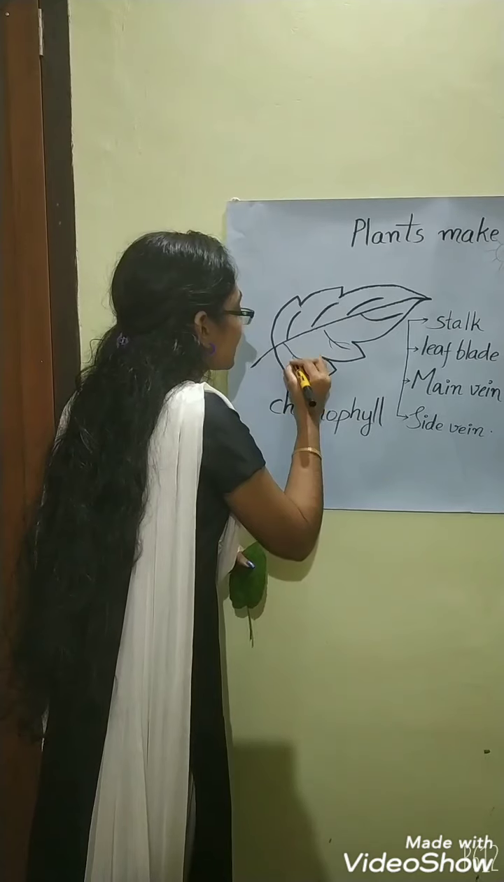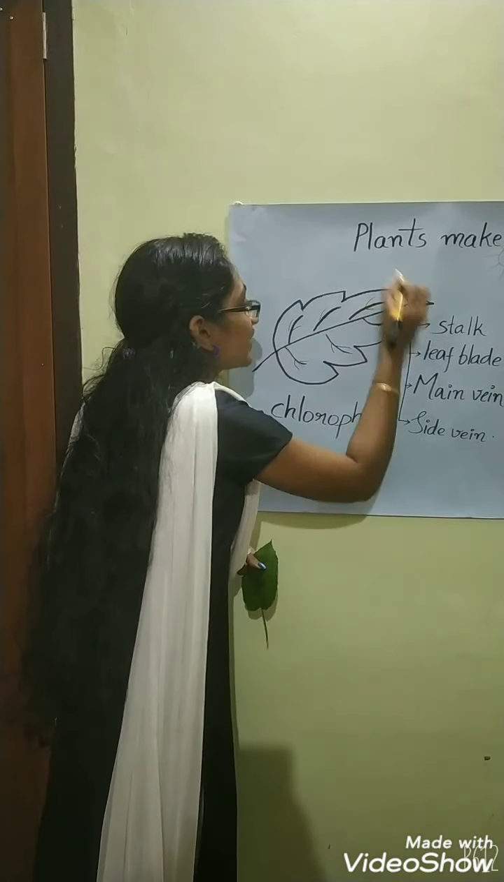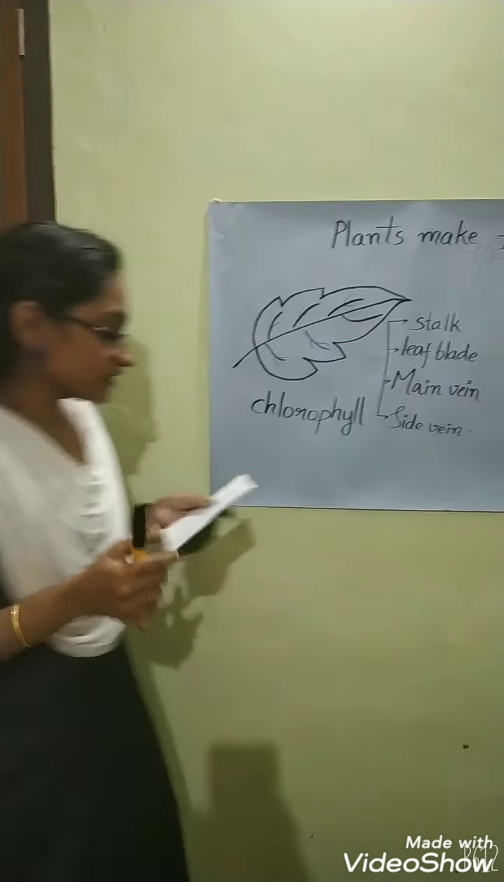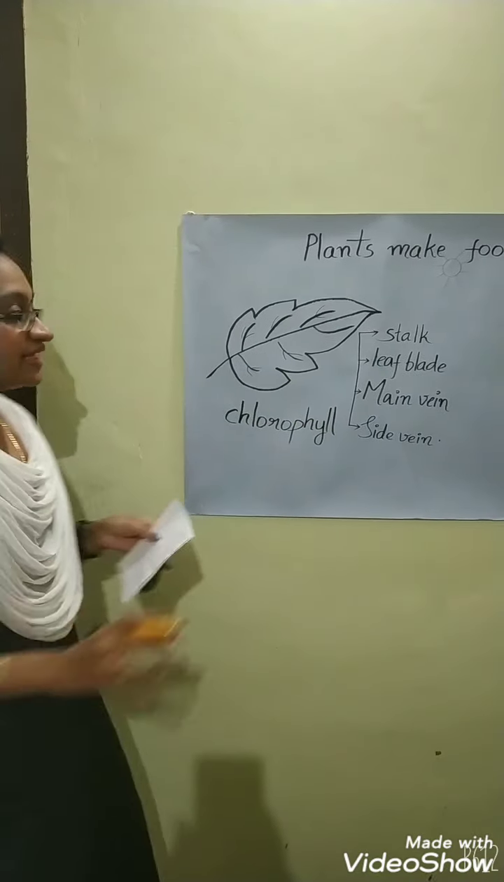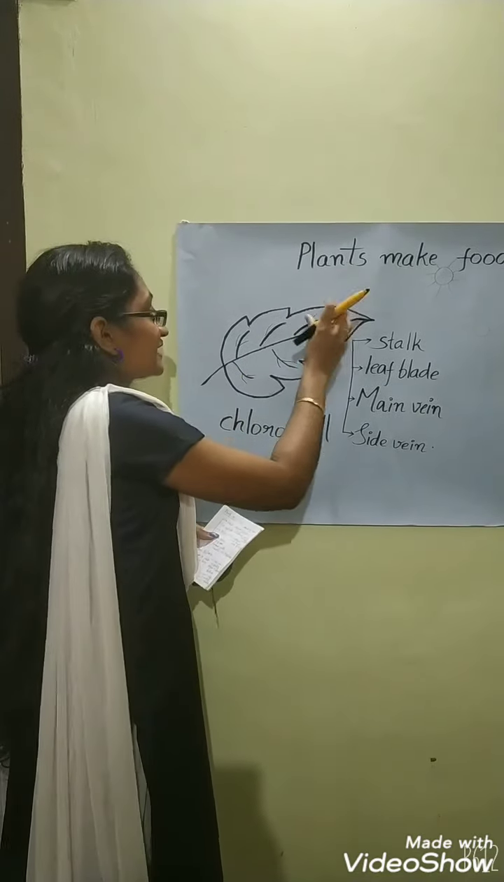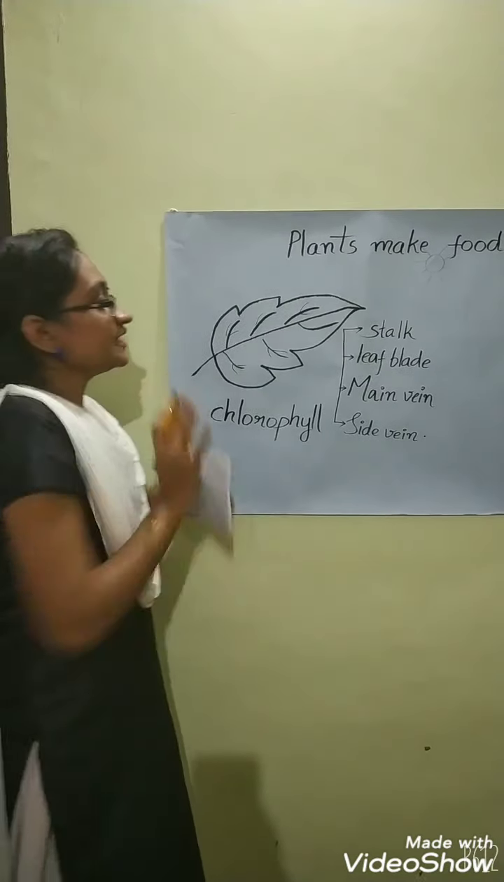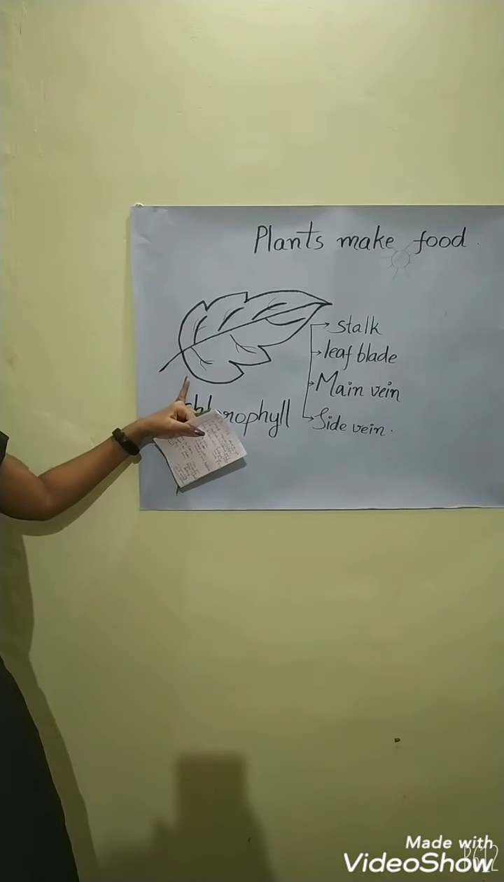We know there are a number of veins in this leaf, and all these veins are called side veins. The function of the side vein is to transfer water and minerals to this leaf and collect the food from the leaves to other parts of the plant. These are all the things about the different parts of a leaf.